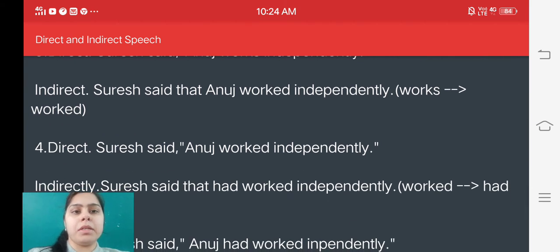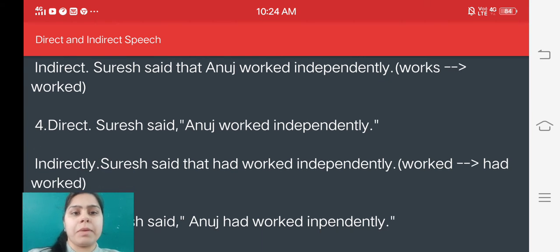Fourth example, Suresh said Anuj worked independently. So the indirect speech would be, Suresh said that Anuj had worked independently. Here the word Anuj, the person who is the subject, is missing, but we will not miss it at all.